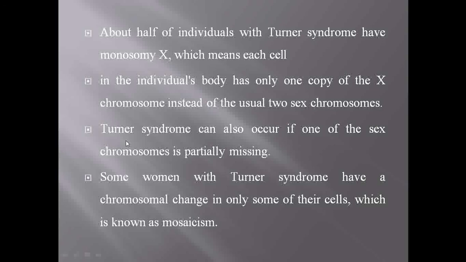Turner syndrome can also occur if one of the sex chromosomes is partially missing, or present but not active. At that time we call it partially missing. Then some women with Turner syndrome have the chromosomal change only in some of the cells. When the change occurs only in some of the cells, we call it mosaicism, because some of the cells get affected. So it is also called a mosaic syndrome.